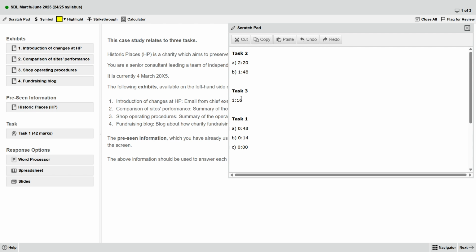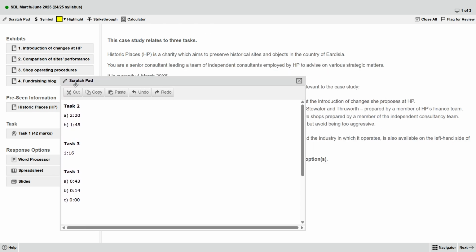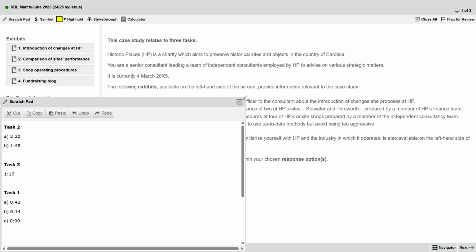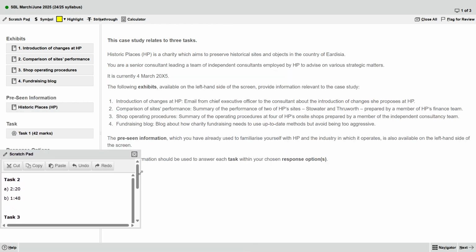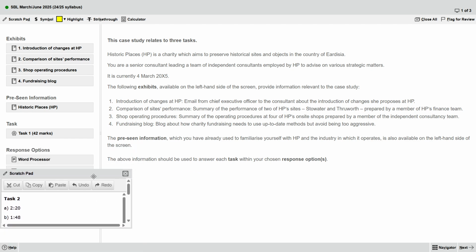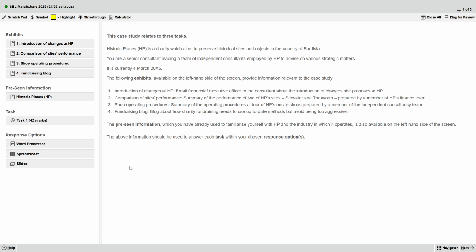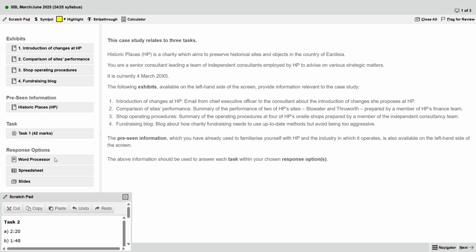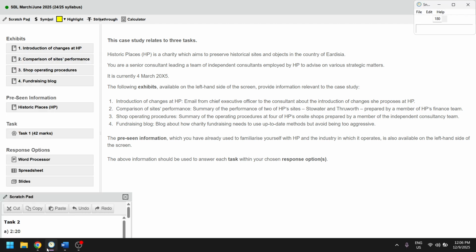After you are done with the time on the scratchpad, go to the bottom left here. In the bottom left here, I will talk about the timeline.